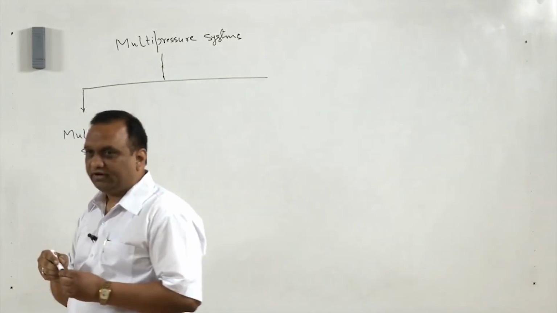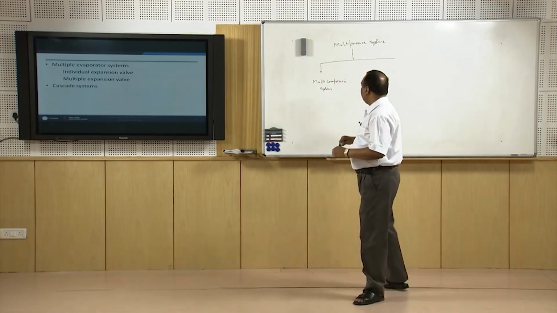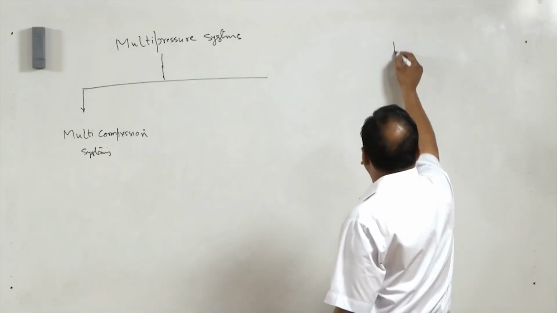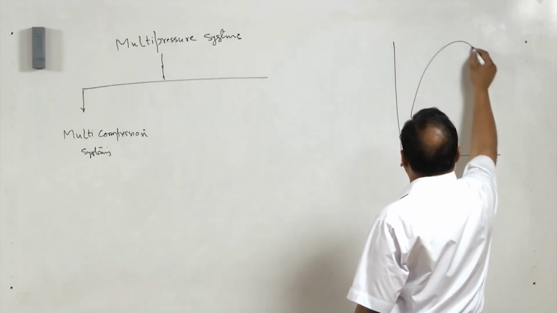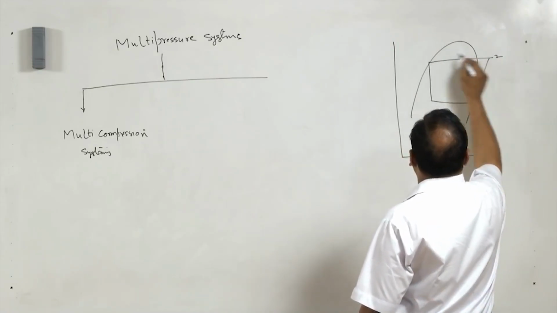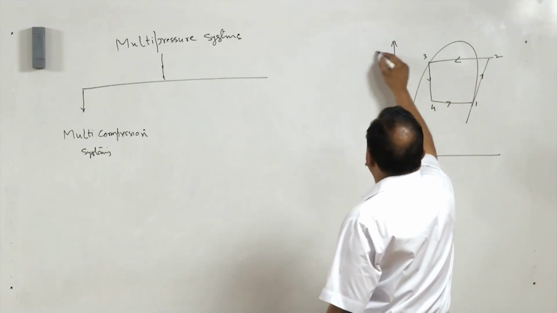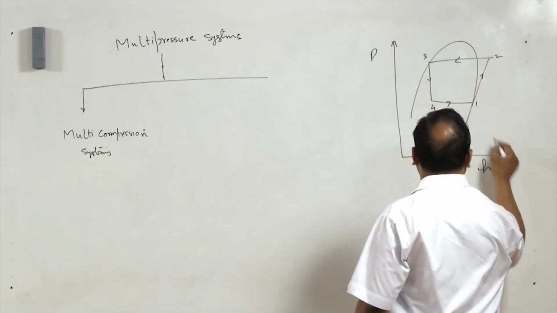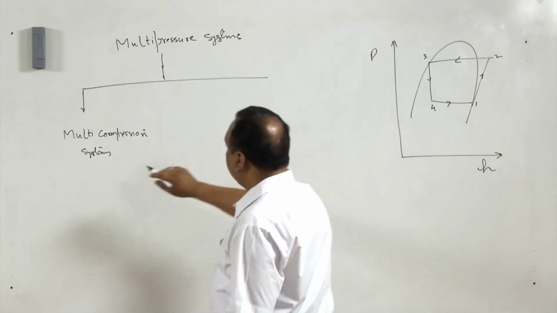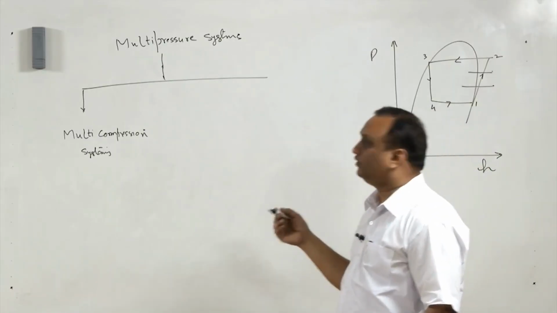Now, in multi-compression system, the compression has taken place in more than one stage, right? And instead of having a two pressure system, because two pressure system means simple vapor compression system. This is a two pressure system. So, on a pH diagram, this is a two pressure system, and we have already done this multi-compression system where compression takes place in more than one stage, maybe two stages or three stages.